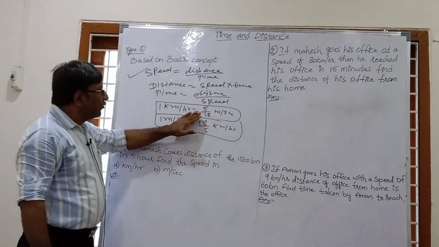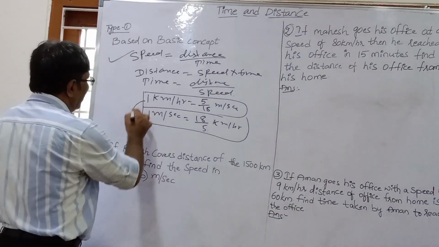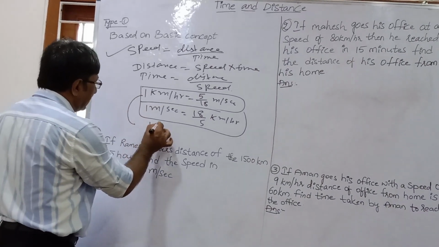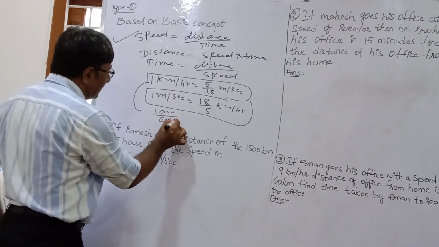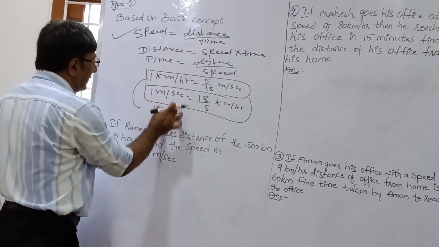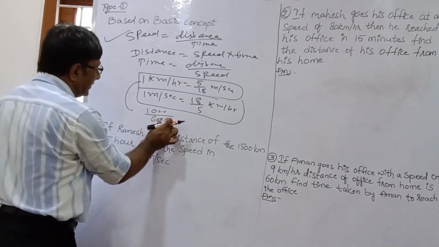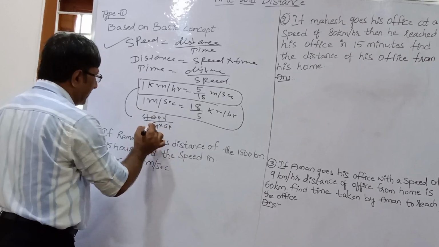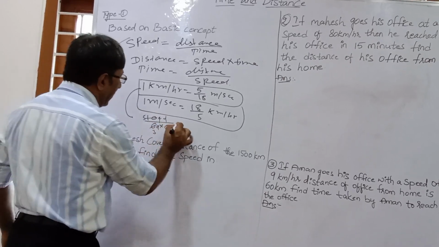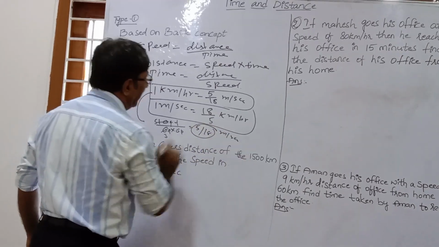If you forget this, you can derive it in this way. 1 kilometer is 1000 meter, and 1 hour is 60 into 60 seconds. Cancel the zeros. 2 5s are 10, 2 3s are 6. So what is this? 5 by 18. So 5 by 18 meter per second.